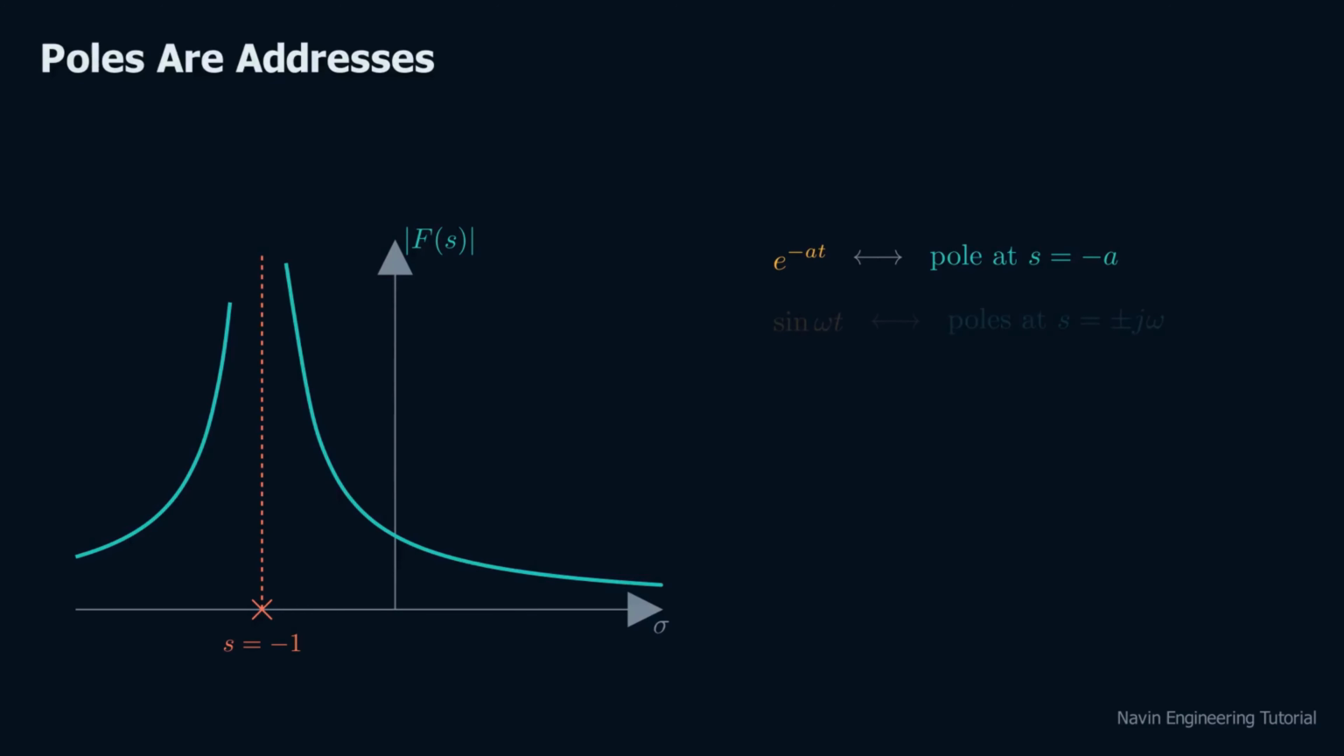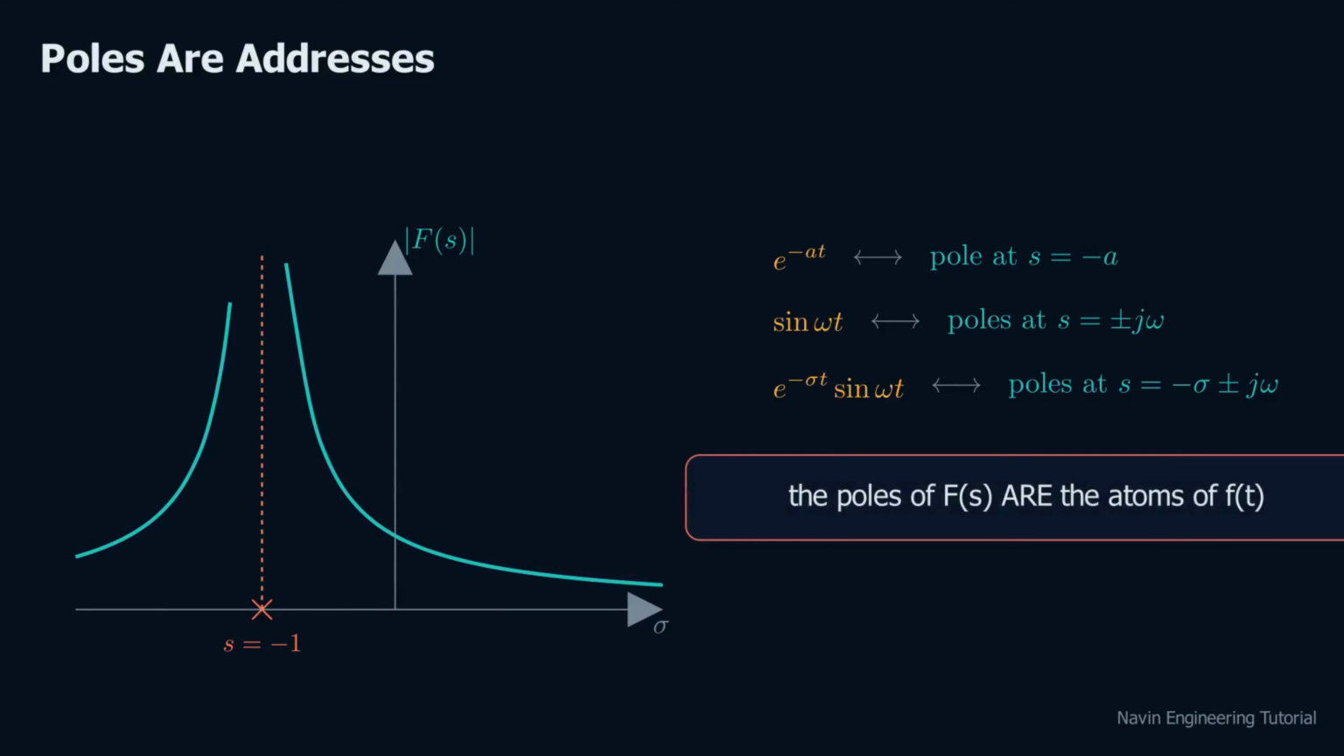A pure oscillation puts a pair of poles on the imaginary axis, at plus and minus j omega. A decaying oscillation, the ring down of a structure, puts the pair in the left half plane. Real part, how fast it dies. Imaginary part, how fast it rings. So a transform is not a formula to fear. It is a map. Find the poles of F of s, and you have found every exponential atom that builds f of t. Plot this.